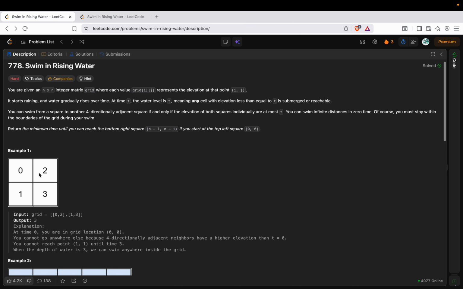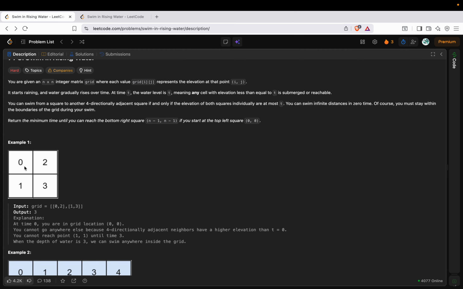Now the problem statement says you have to start from this index and reach the last index, which is n minus 1, n minus 1. So you will start at this index and you have to reach over here. But at t equal to 0, this is at elevation 0 and this is at elevation 1, so you cannot go from one cell to another cell. Only if both the cells have the same elevation can you go.